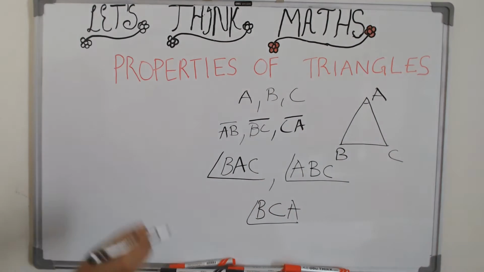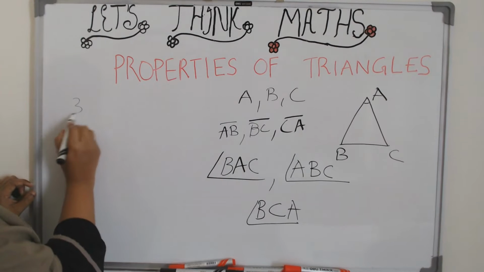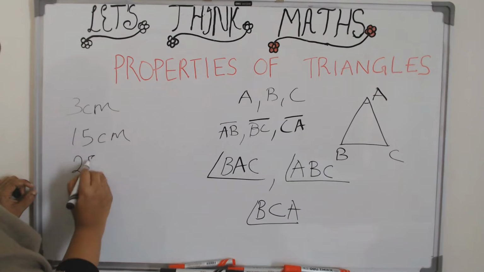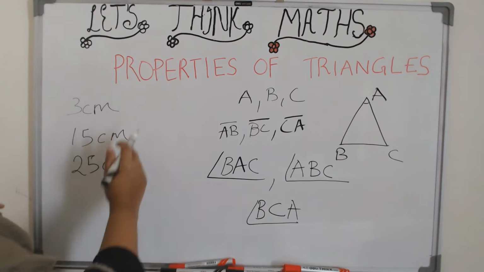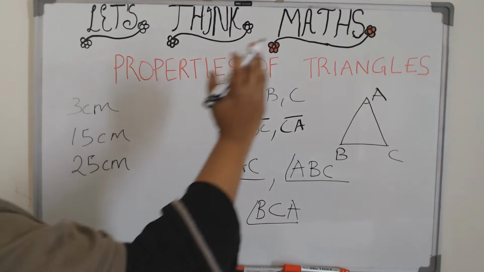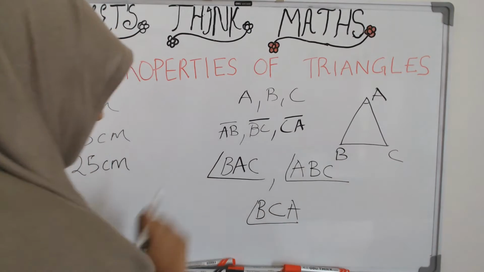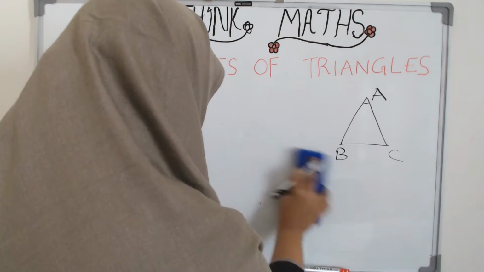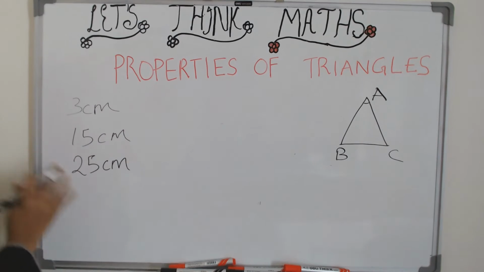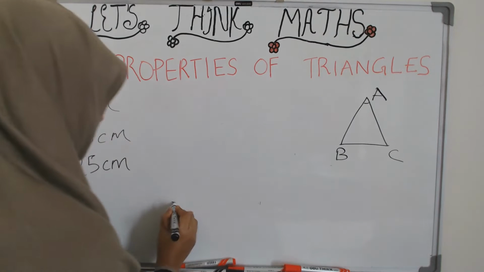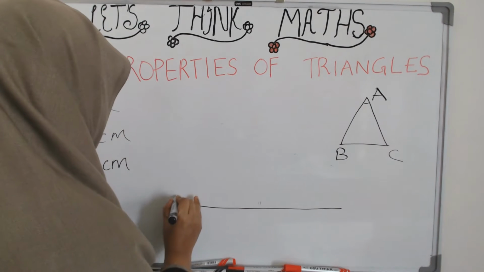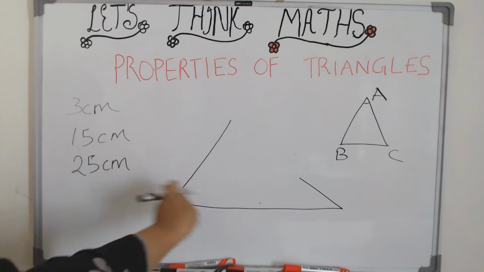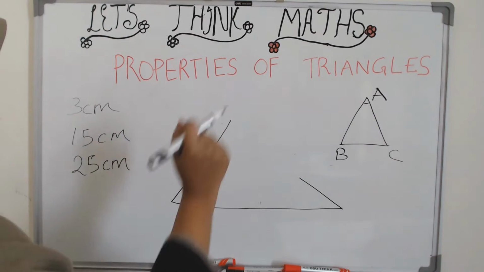Now, can we take three random line segments? For example, 3 centimeter, 15 centimeter and 25 centimeter. Can we take three random line segments and expect them to form a triangle? We can't, because if you see these three lines, 3 centimeter, 15 centimeter and 25 centimeter, they would look somewhat like this. So there is no way that these three line segments are going to form a triangle.